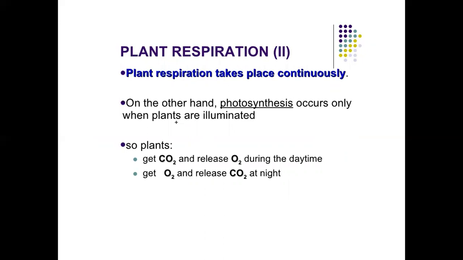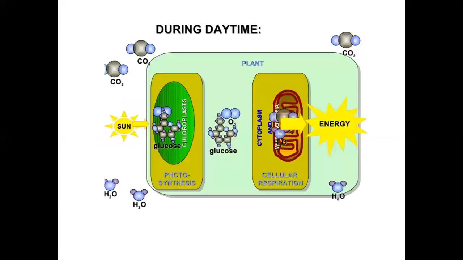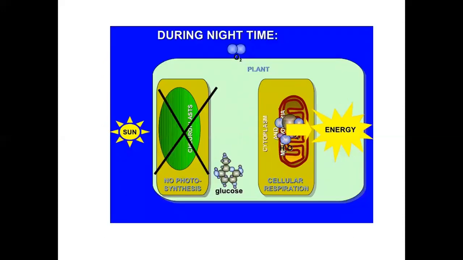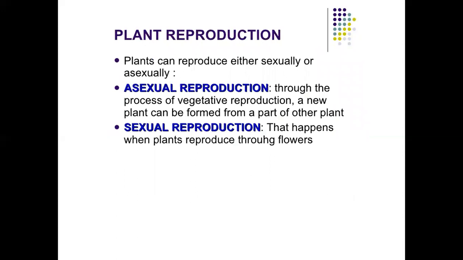On the other hand, photosynthesis occurs only when plants are illuminated. So, plants get carbon dioxide and release oxygen during the daytime, and get oxygen and release carbon dioxide at night. During daytime and during night time.